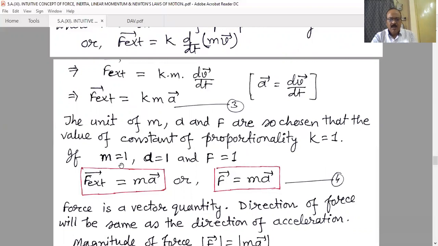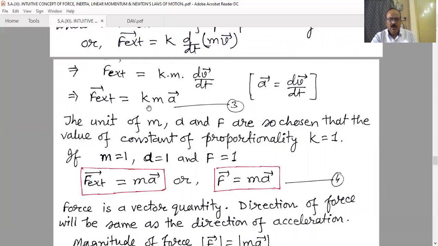That means when m is equal to 1 and a is equal to 1, at that time if F is equal to 1, that means the amount of force which, when applied on a unit mass, produces a unit acceleration in the same direction as the applied force, will be taken as one unit force, F equal to 1.